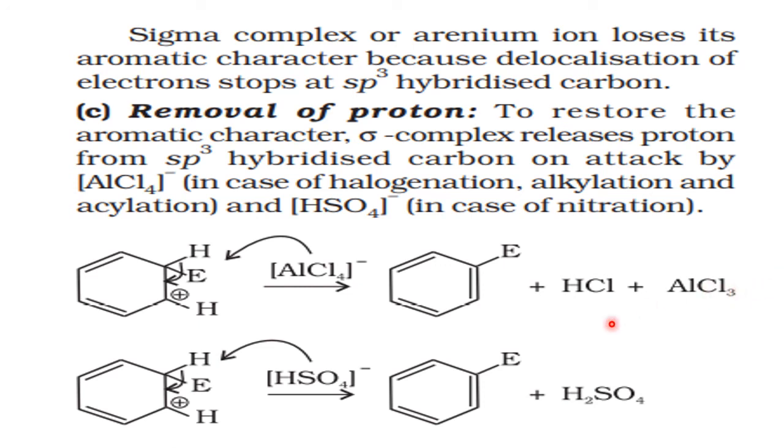Okay, right. So totally three steps are there. Generation of an electrophile, then formation of carbocation after the attack of the electrophile on the benzene ring. Now the proton is removed, so the catalyst is back. Okay, this is the reaction. So all these are steps in the reaction.